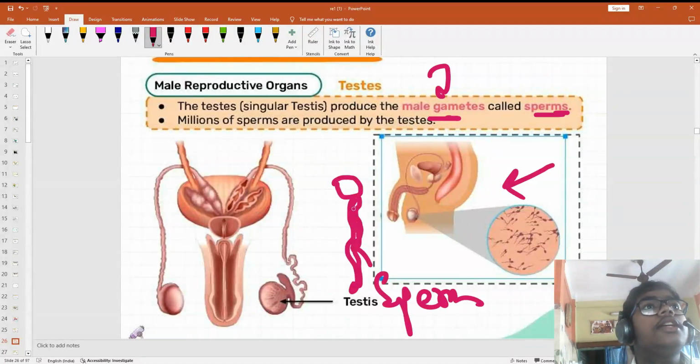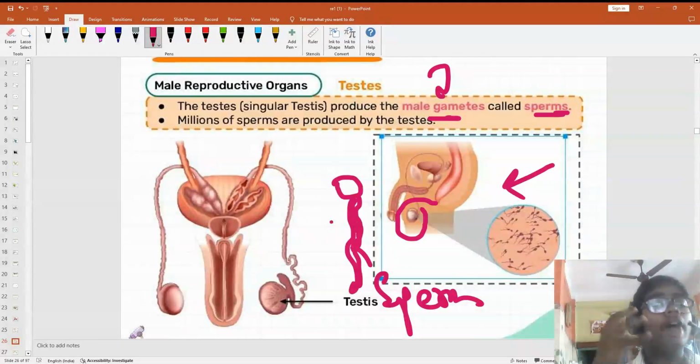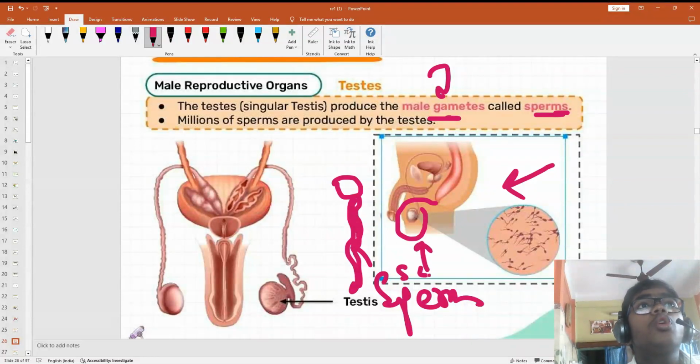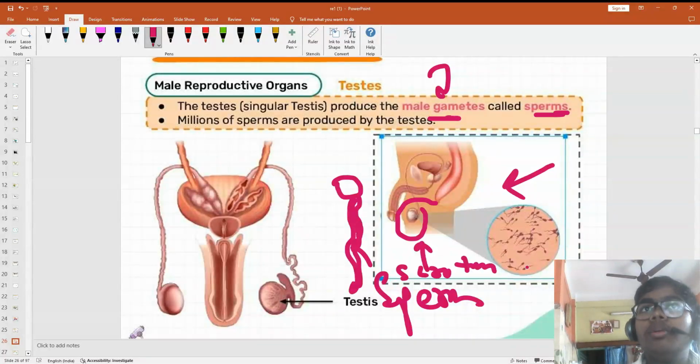So the testes are present here. If you see males, I am telling the boys who are watching this video, they have the penis like this. Under that, they have a bag-like structure of muscle, which in some books is named the scrotum. The testis hangs below your abdomen. Not the testis, that is the scrotum. Inside the scrotum, enclosed through many layers, is the testis.